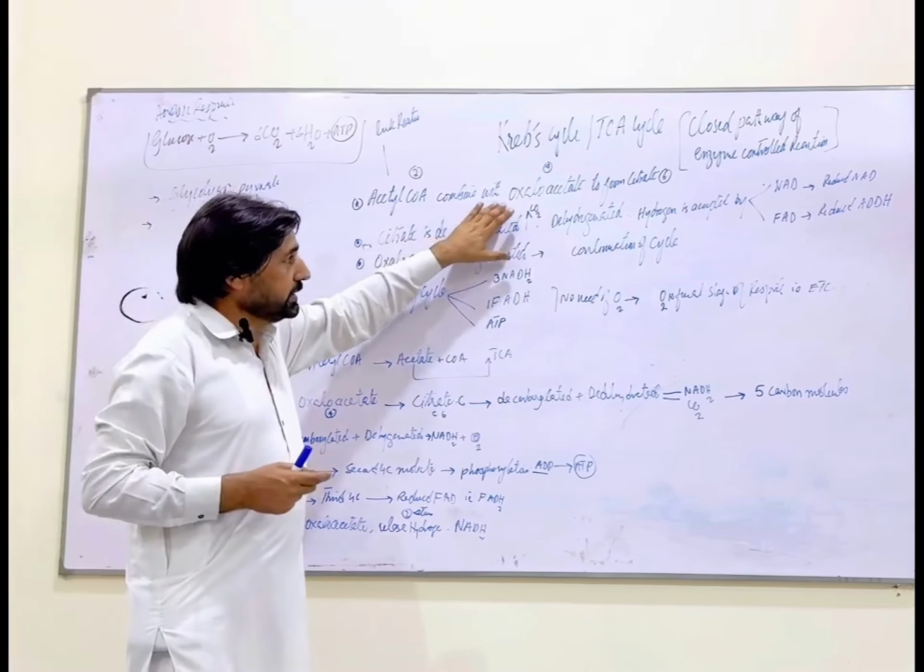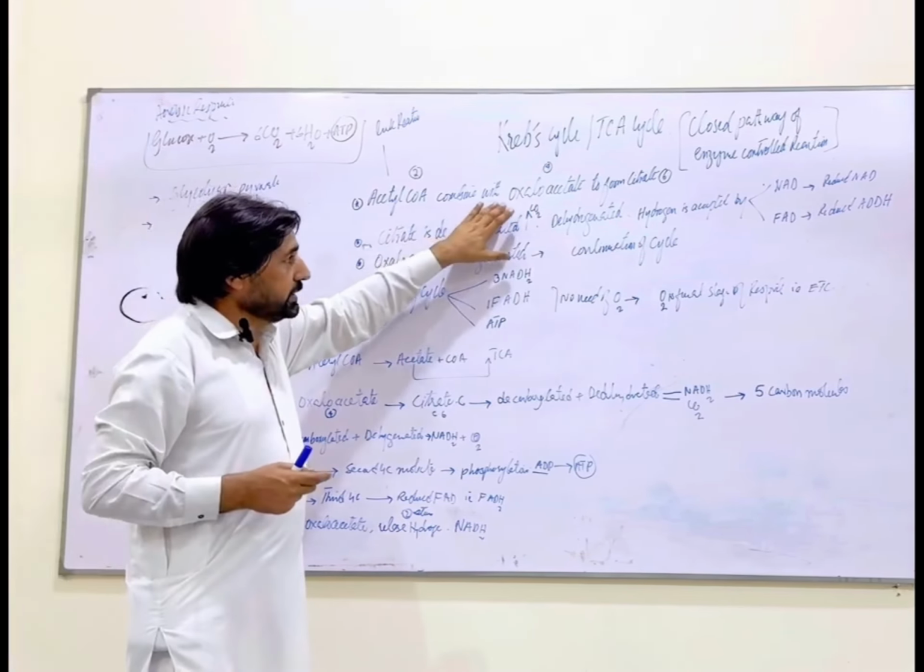Now this citrate is decarboxylated and dehydrogenated to give us NADH and FADH, or we can use the words reduced NAD or reduced FAD. Citrate, a 6-carbon compound, is decarboxylated. During decarboxylation of citrate, carbon dioxide is produced, and during the process citrate is also dehydrogenated. Dehydrogenation gives us two molecules. One is known as reduced NAD, the other is known as reduced FAD. We can say reduced NAD or NADH2, and reduced FAD or FADH2.